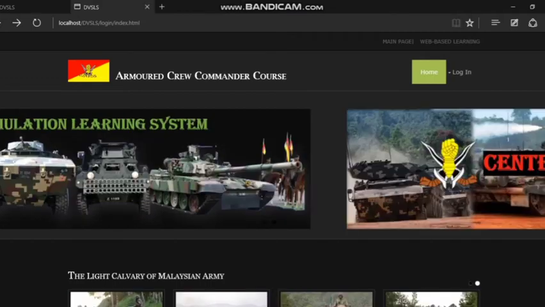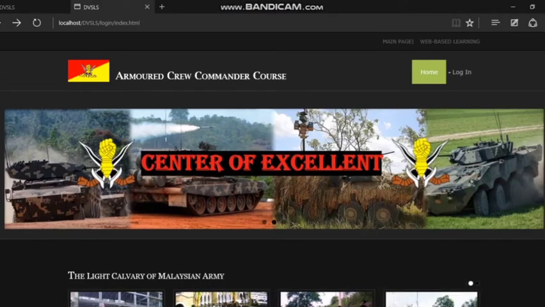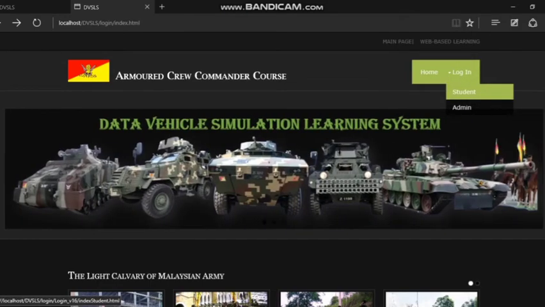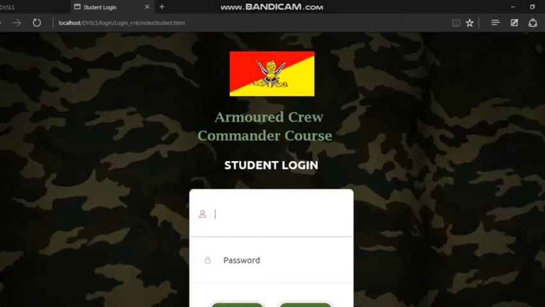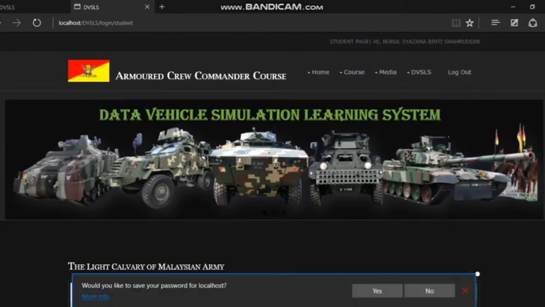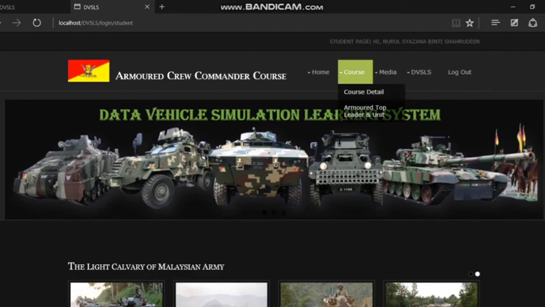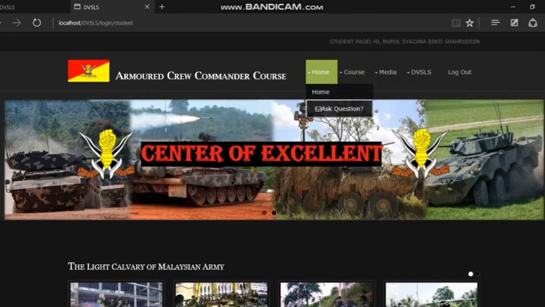For your information, I will set a session time which is the system will automatically log out the user if they do not do any action within 5 minutes. Okay, then as usual, students need to log in, enter their military ID as a username and password, IC number. So, and then log in. Okay, this show every function for them to do and learn through this web-based data vehicle submission system.